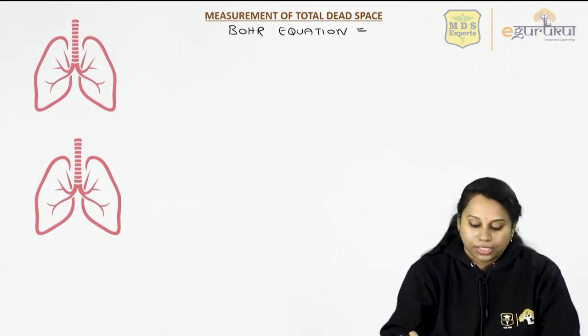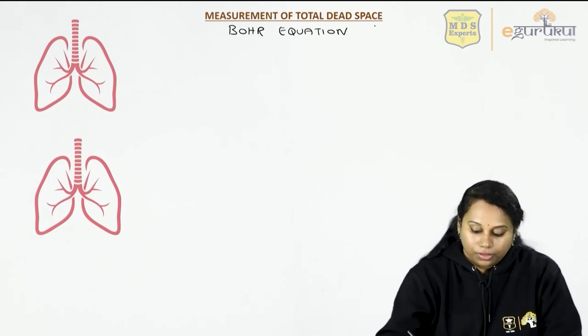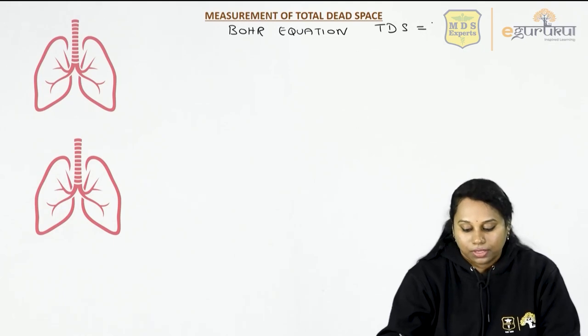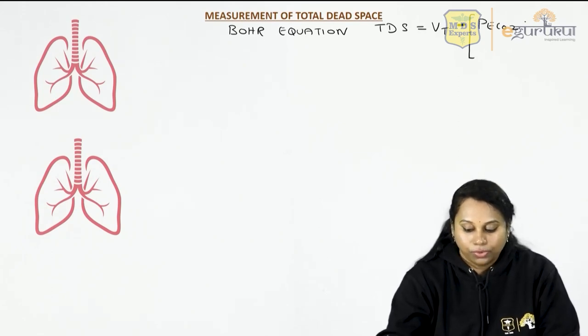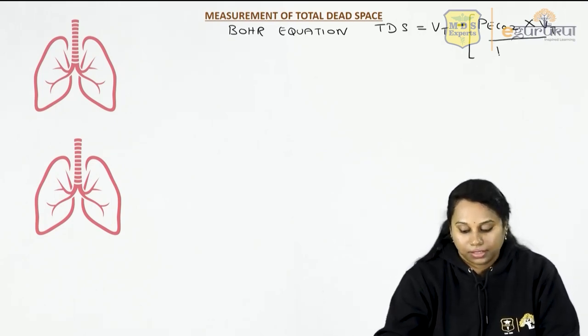So the Bohr equation is: total dead space is equal to tidal volume minus PeCO2 into tidal volume divided by PaCO2.